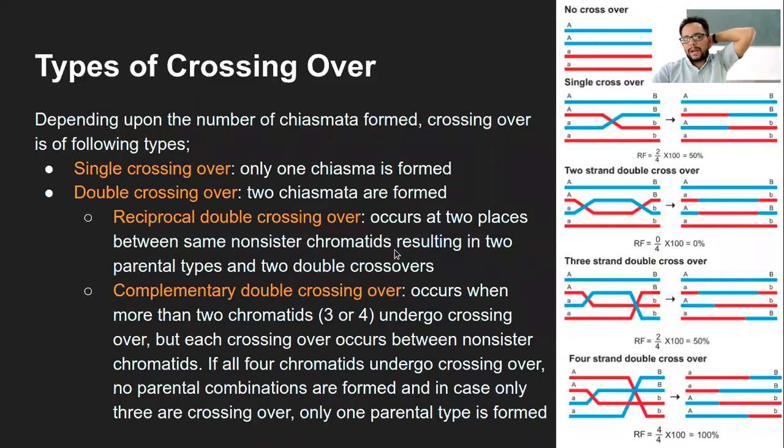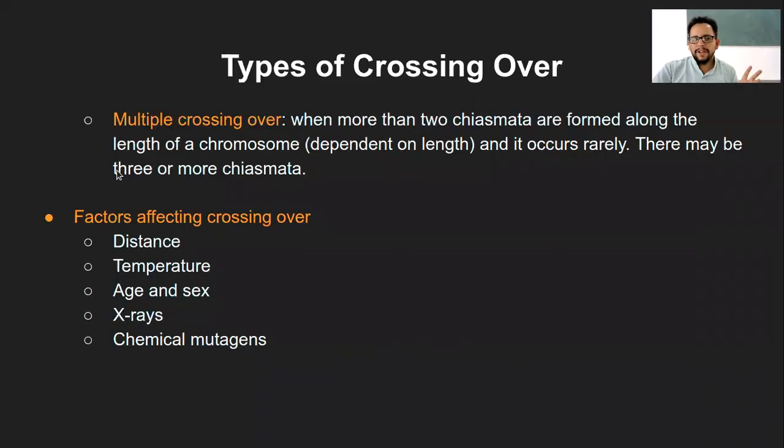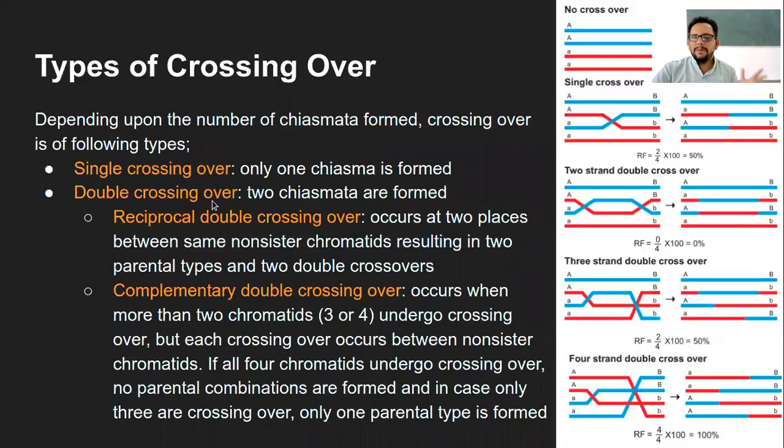Now let's quickly look at the types of crossing over. Like I already explained briefly, here it is simply explained. There are actually 3 main types, or 2 main types. Multiple can be considered as double crossing over. So single crossing over is where the crossing over happens only at one junction, so there is only one chiasma being formed.